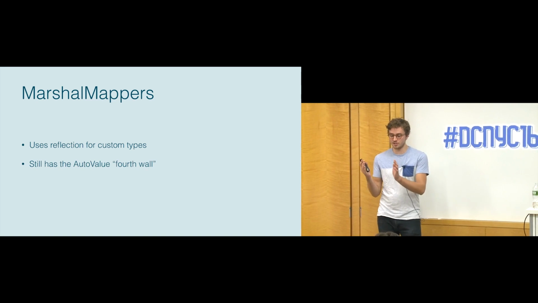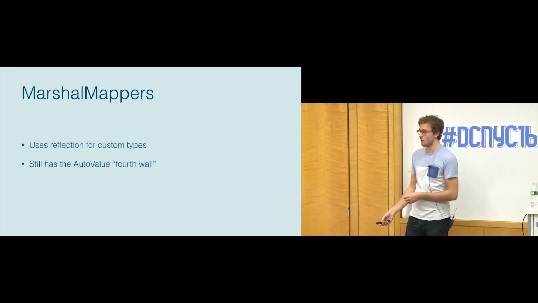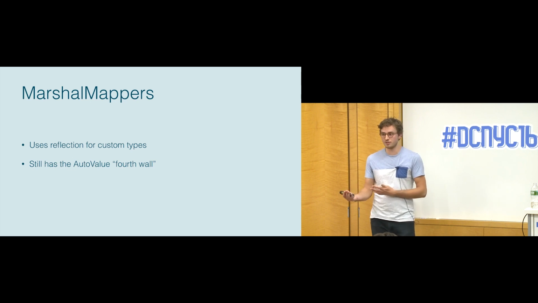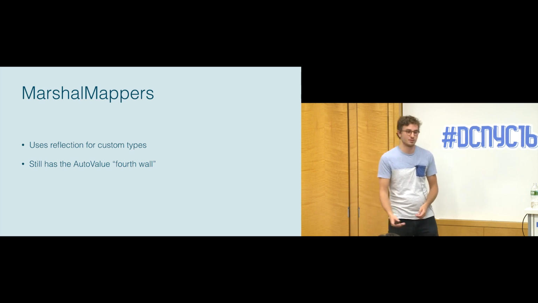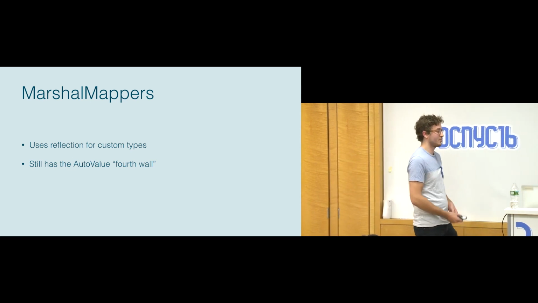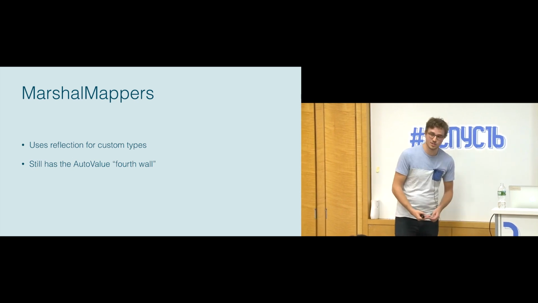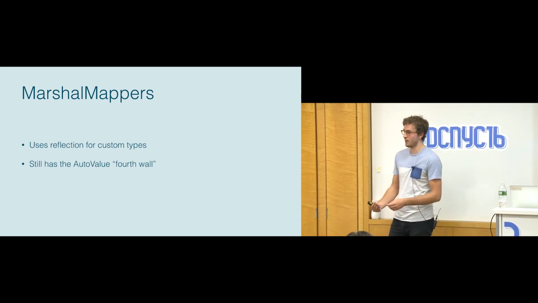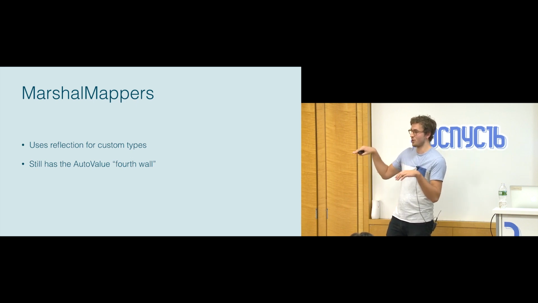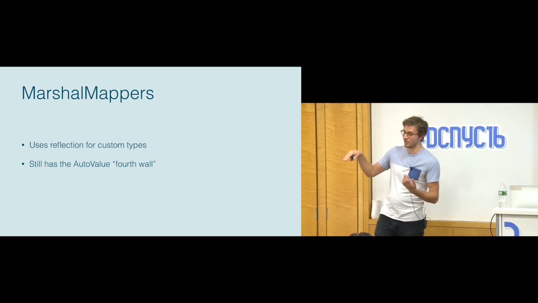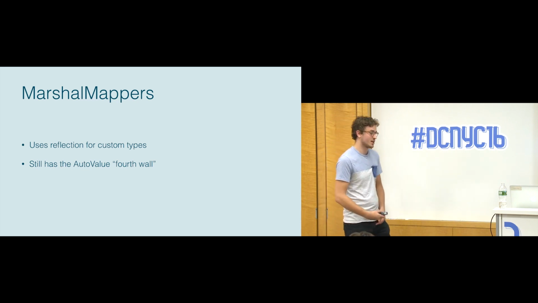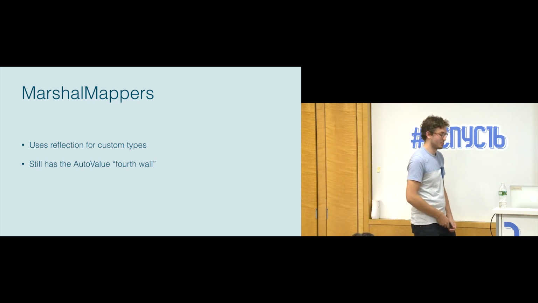It's essentially this concept of when you're using an annotation processor, anytime you're writing code and you want to reference the generated code, you have to do a build step before you can do that, which is a little bit cumbersome, especially when you're making frequent changes. So say you're adding a column, almost immediately what you're going to want to do after that is make changes to the Marshall where you're creating the content values, and you won't actually be able to use the new method on the Marshall until you run a build step. So the auto value fourth wall was a pretty big problem.